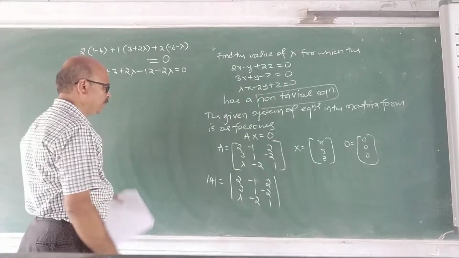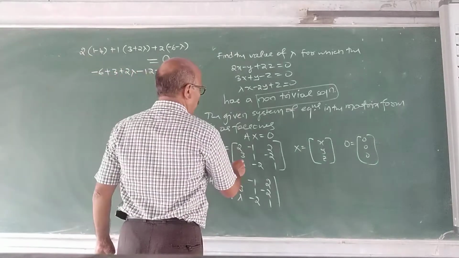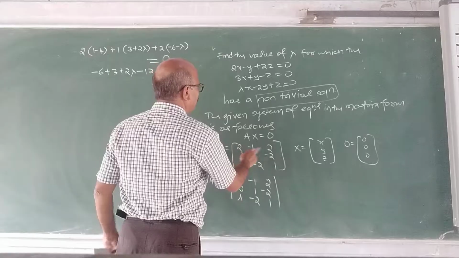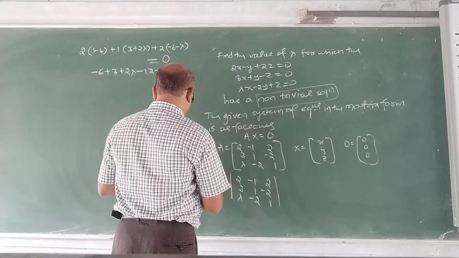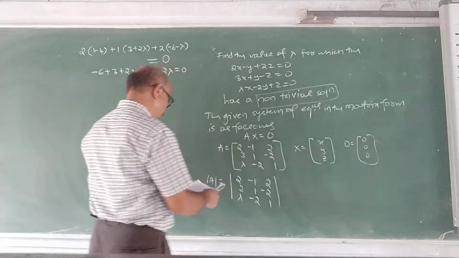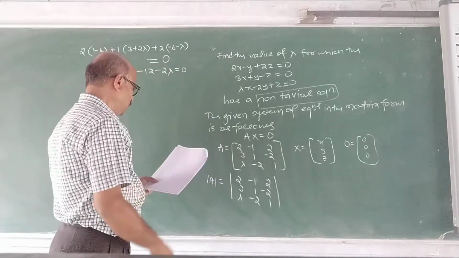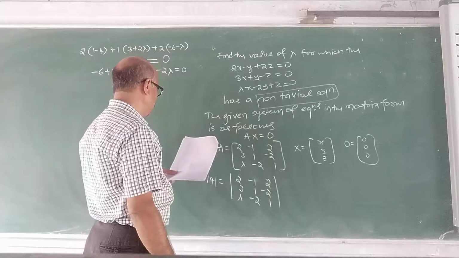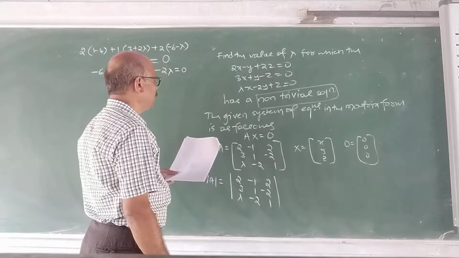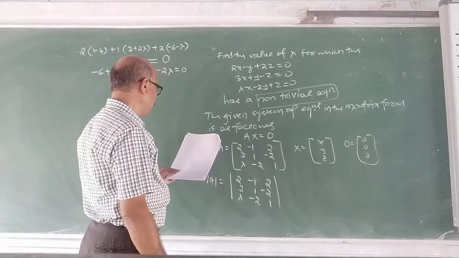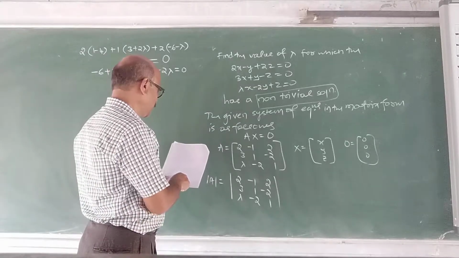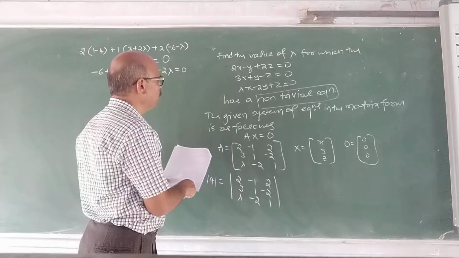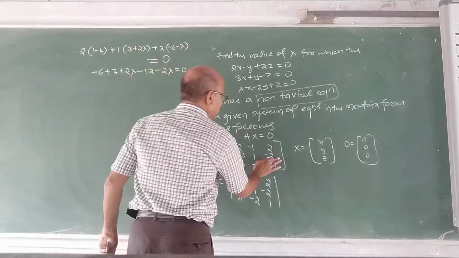Two into... what is this? 2, minus 1, 2; 3, 1. What is the system of equations? 2x minus y plus 2z is 0, 3x plus y minus z is 0, lambda x minus 2y plus z is 0. 2, minus 1, 2; 3, 1, 3... 1, sorry, it must be minus 1.